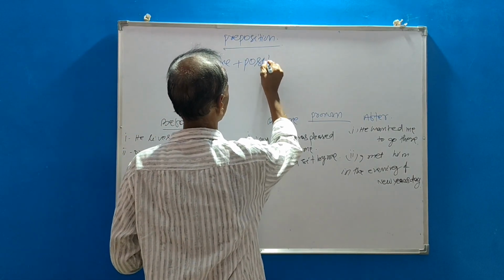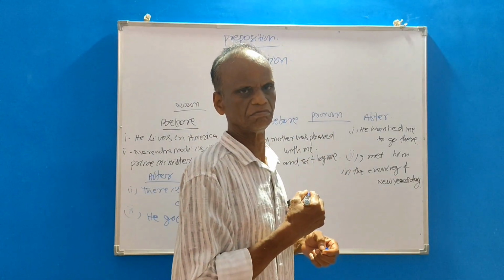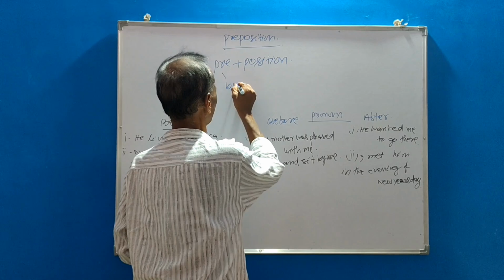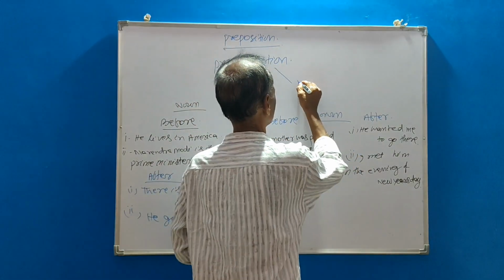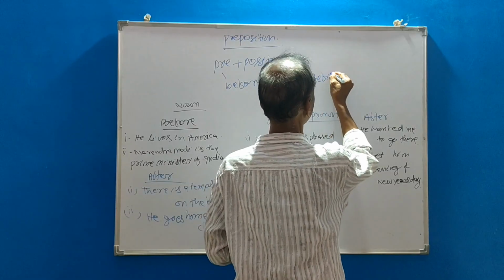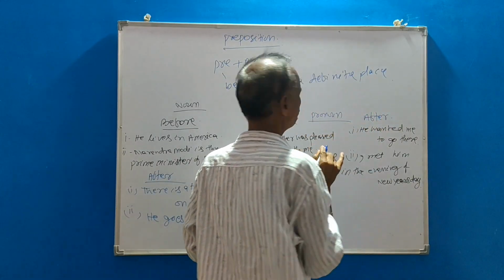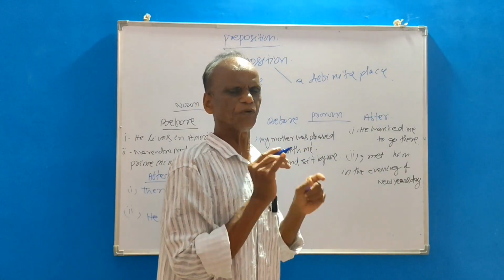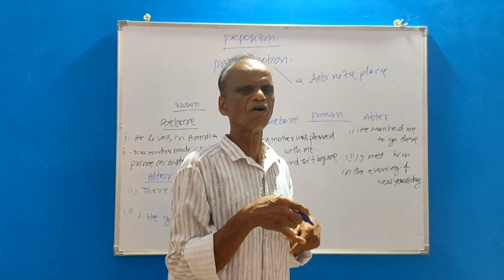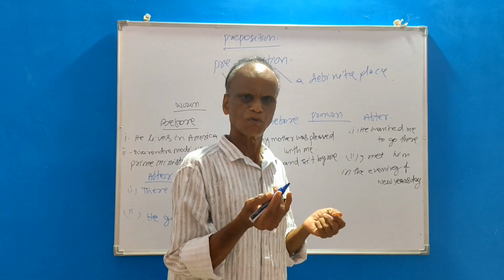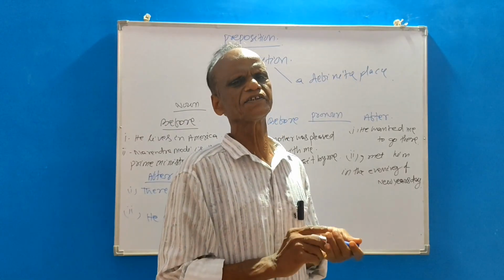Preposition. Position before noun. So pre means before. Position means a definite place. A definite place. So what is preposition? A word placed before a noun or pronoun. Okay. That is preposition. So what is the exact definition of preposition?